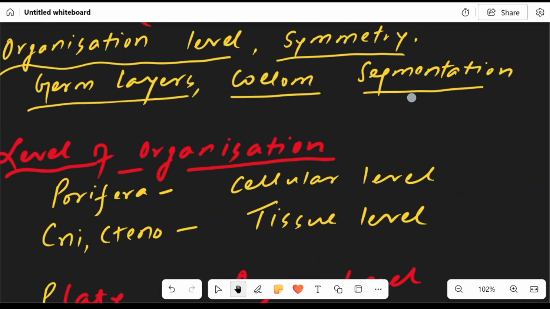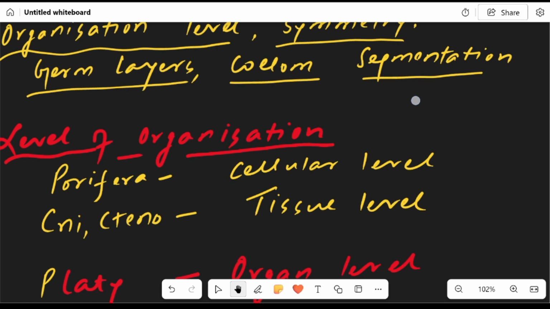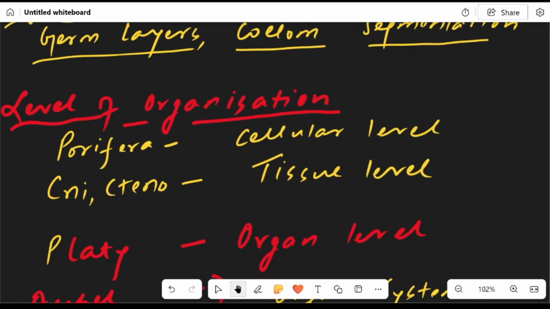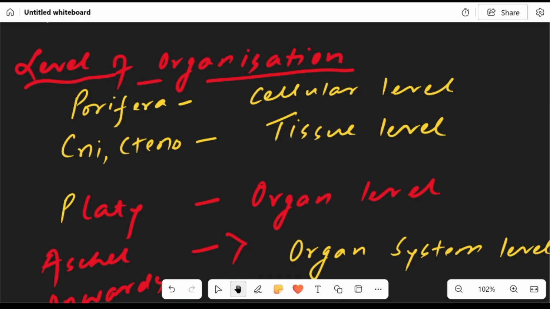Now, organizational level, symmetry, germ layer, coelom, segmentation. We have discussed this earlier also. Level of organization, Porifera, it's cellular. Cnidaria, Ctenophora, tissue level. Platyhelminthes follows the organ level, and Aschelminthes onwards we have the organ system level.